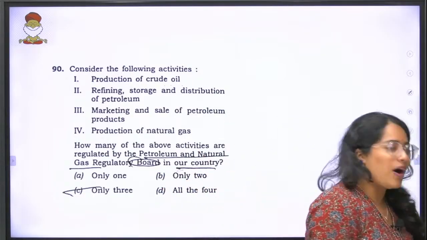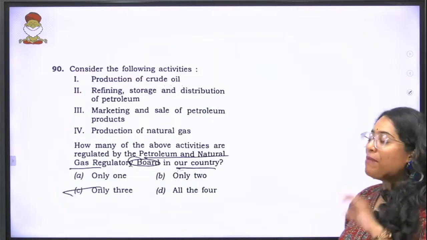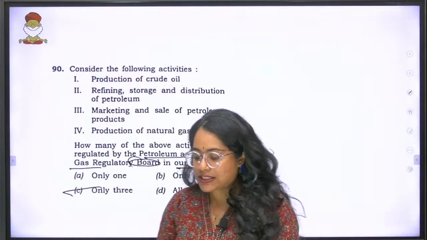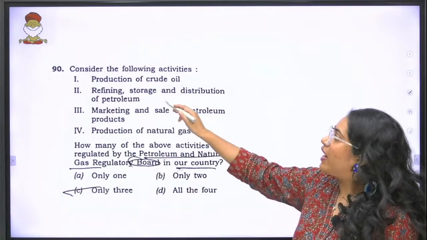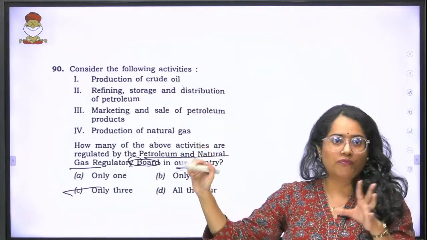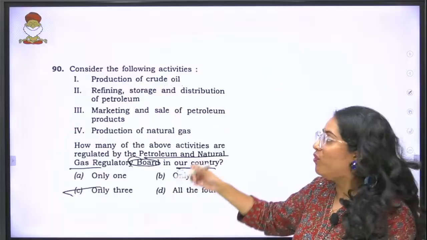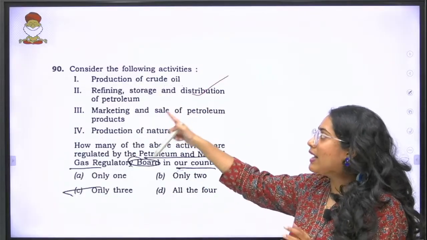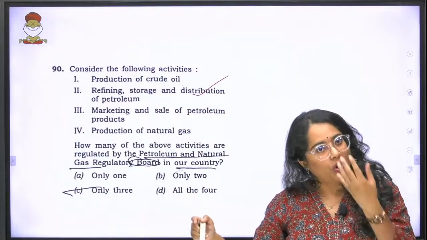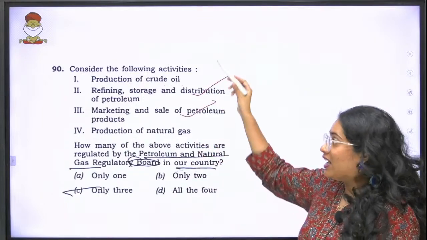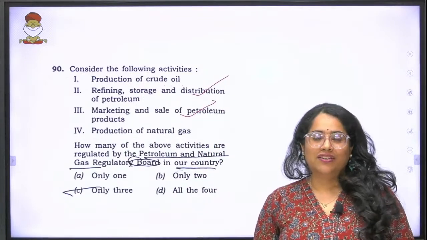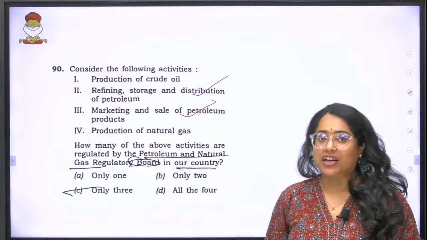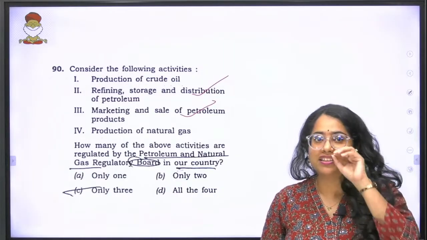Seemingly, it seems like, wow, it's a very simple question, but here is where the catch is. Refining, storage and distribution of petroleum, obviously if there's a regulatory board, they would do it, so that's correct. Marketing and sale of petroleum products, obviously that is also done. The catch is when it comes to crude oil and natural gas production. Now here is where there is a trick to remember this.